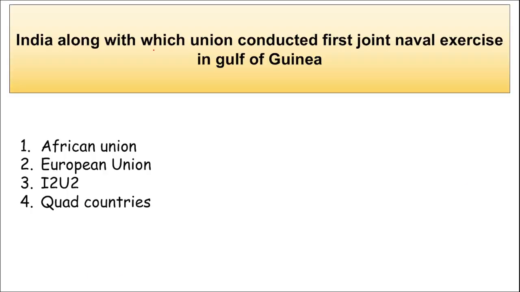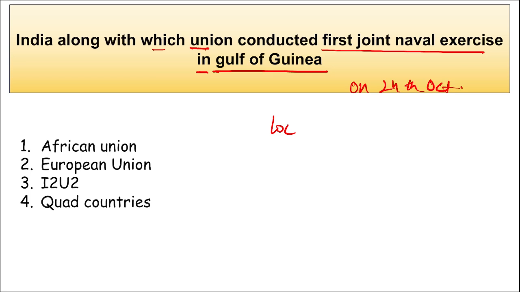Moving on, India along with which union conducted the first joint naval exercise in the Gulf of Guinea? Correct. This exercise was held on 24th of October, right? And where was this exercise held? Location is important, that is Gulf of Guinea. Now the question asked here is India along with which union? It is the European Union. So India and the European Union conducted the first joint naval exercise in the Gulf of Guinea on 24th of October. Correct?